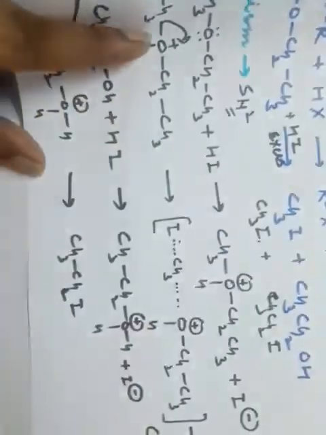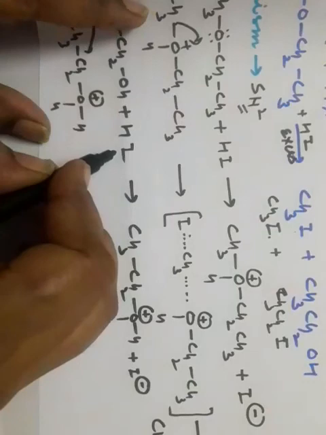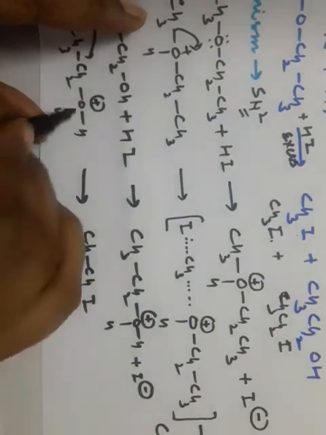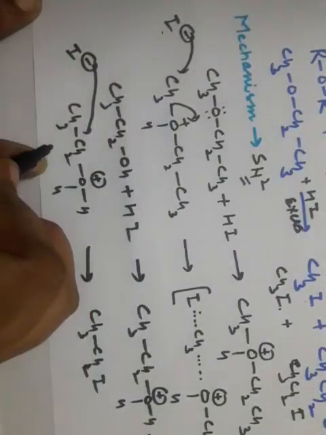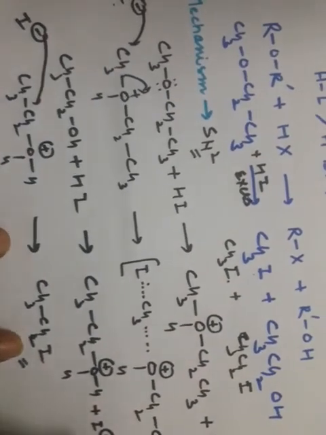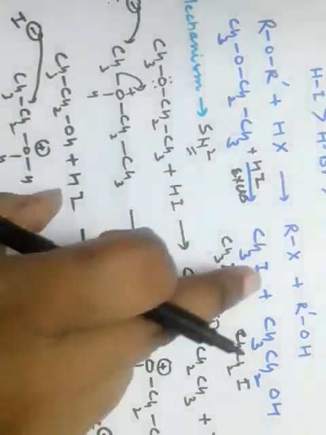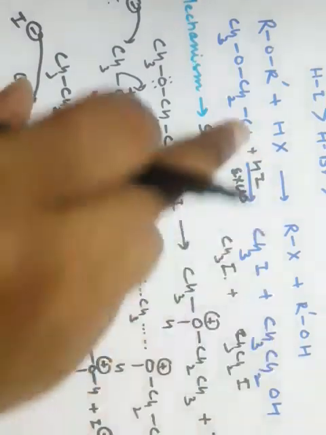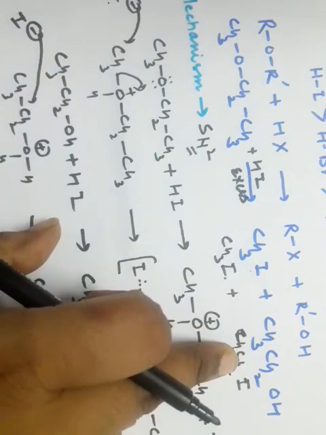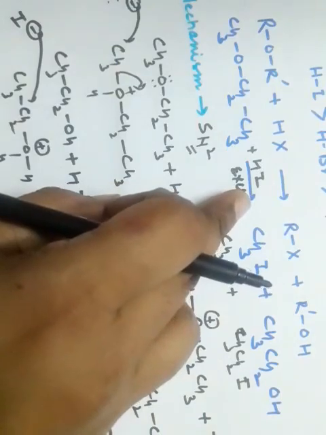This ethanol molecule, which is formed in first reaction, reacts with HI again. Protonation of alcohol takes place. After that, there is an attack of iodide ion on the protonated alcohol and it gives the formation of another alkyl halide molecule. See here, when we are taking equimolar amount of ethers and HI, alkyl halide and alcohol is formed. When we are taking HI in excess, both molecules of alkyl halide are formed. See, so it's very important to see the reactant part of this reaction.